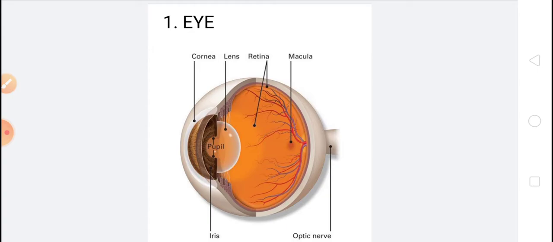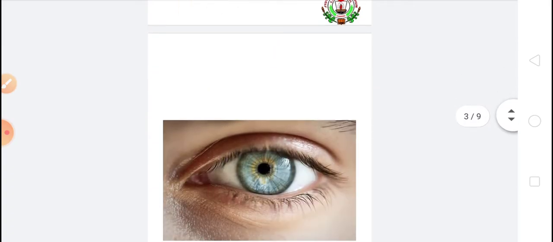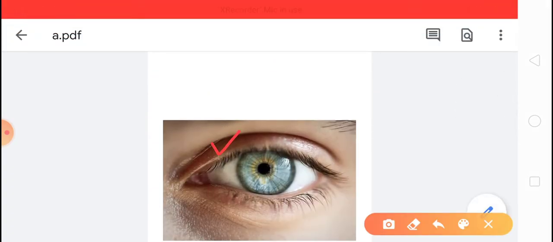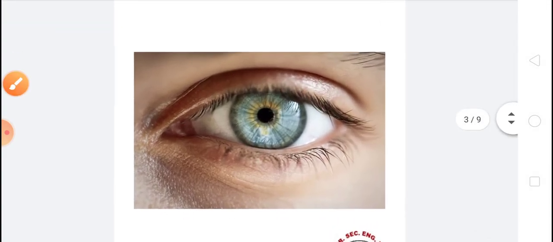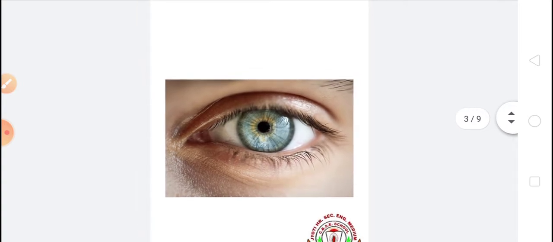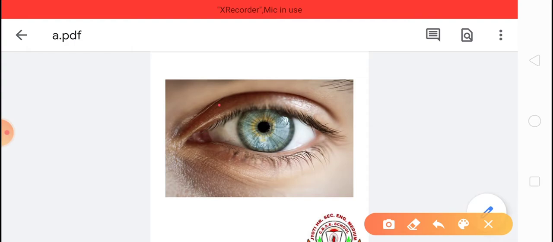You know, eyelid and eyelashes. This is eyelid and these hairs are called eyelashes. Okay, so this eyelid and eyelashes protect our eye from dust and dirt. Eyelid protects our eye from injuries. Okay, so the different parts of our eye we will study in detail.